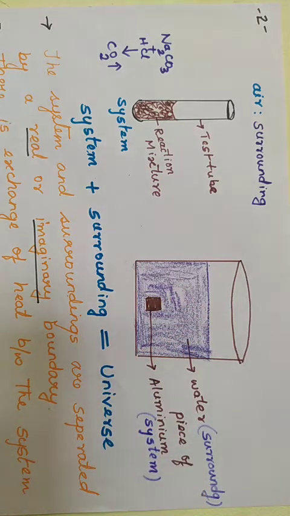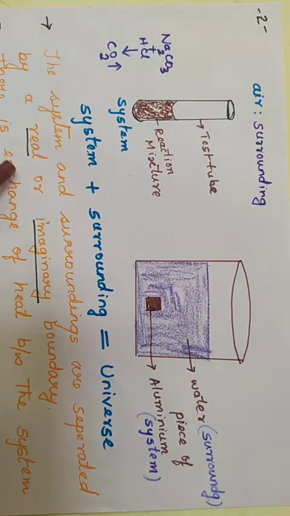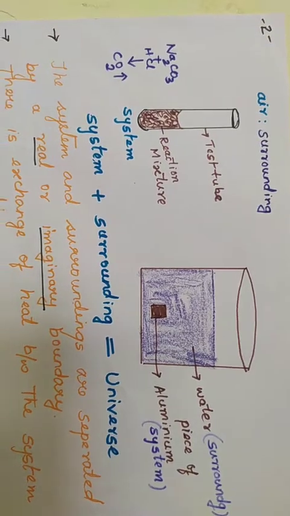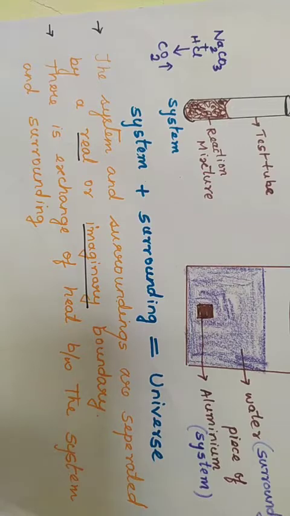Now remember, system plus surrounding are separated by the boundary, and the boundary may be real or imaginary. And there is always exchange of heat between the system and surrounding. So if the system is an open system, there will be exchange of matter also. Now with these examples, let us define what is a system and the surrounding.